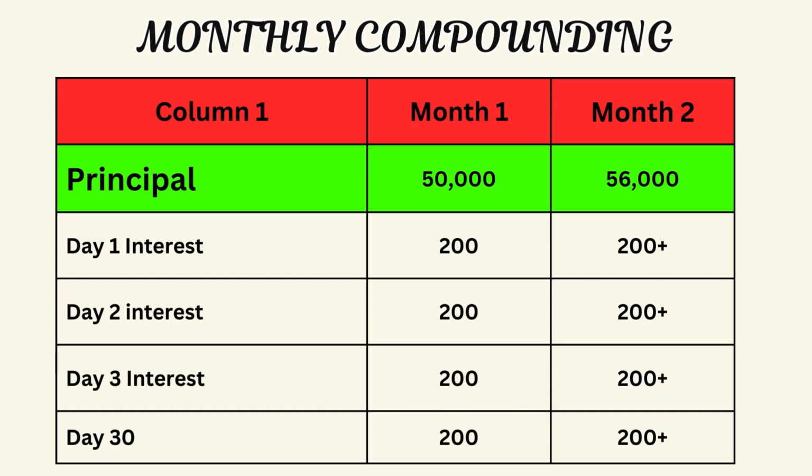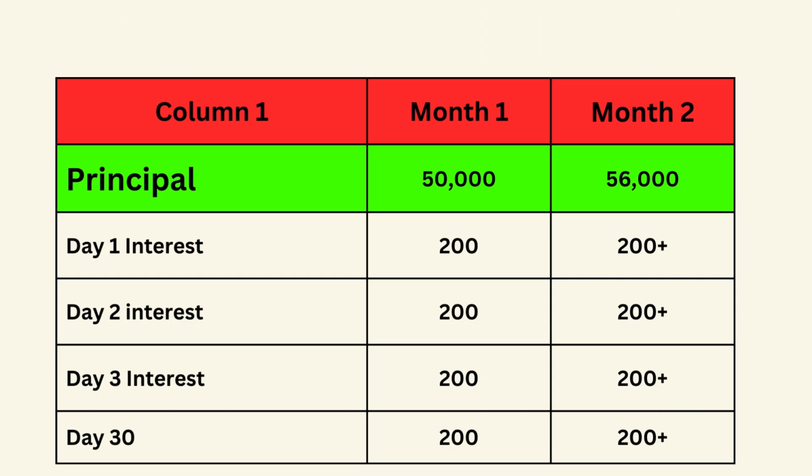So you'll be earning 200 plus something on top because now we have an addition of 6,000 for the whole of that month until date 31. And then at the end of that month, you'll have your total accumulated or accrued interest, and then they will add that to the principal to calculate the month three interest. Yes.